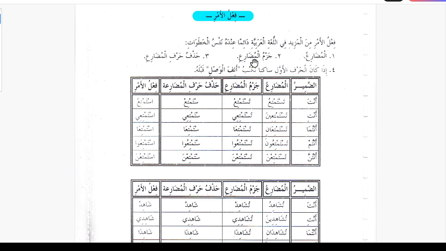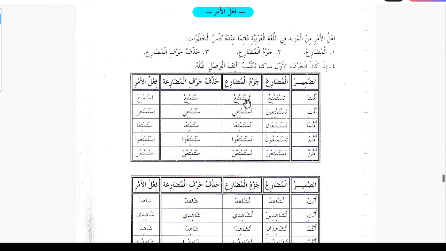Now the second step is jazmul mudare, make that majzoom. So tastamtiyu will become tastamti, tastamtiina becomes tastamtii, noun is omitted. Tastamtiyani is tastamtiya, noun is omitted, because those are the five verbs. Tastamtiyuna, tastamtiyu, noun is omitted. Tastamtina, this does not change. Tastamtina, antunna. So this is how we make the fail mudare majzoom.